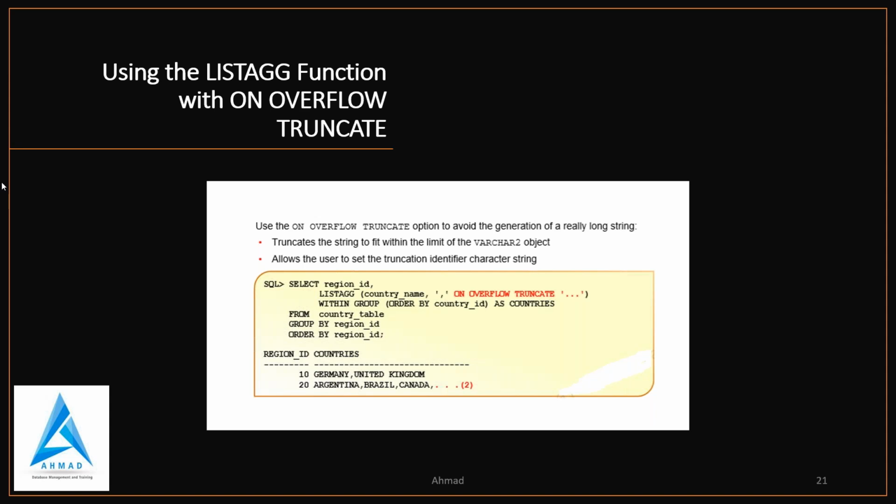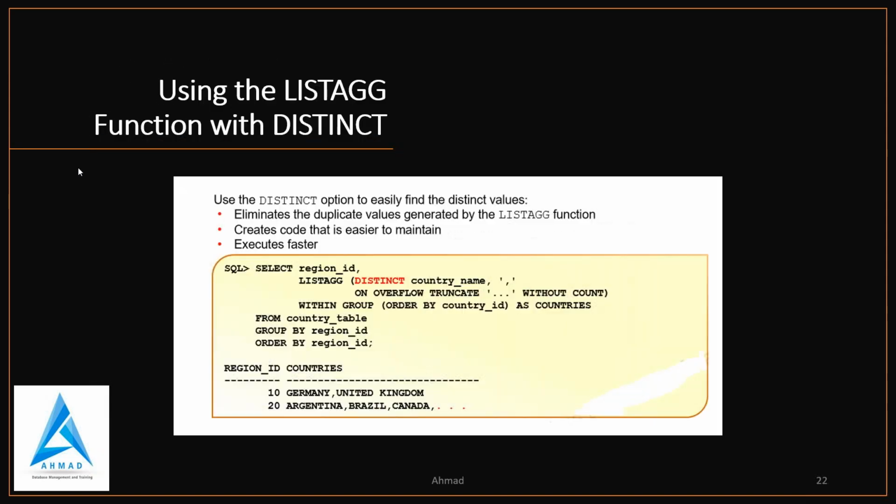And you have the LISTAGG function with DISTINCT. DISTINCT, we know, finds the distinct value, only single values, no duplication. So it will eliminate the duplicate values generated by the LISTAGG function, create code that is easier to maintain. It executes fast actually.